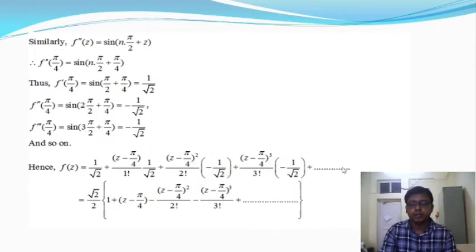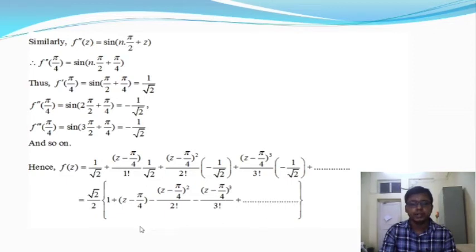So there are infinite number of terms. I will take the first 4 or 5 terms. You can take any 4, 5 or 6 terms; this is enough for finding the Taylor series expansion. Now simplifying this, we can take root 2 by 2 as common from the given terms. We get root 2 by 2 into 1 plus z minus pi by 4 minus z minus pi by 4 whole square by 2 factorial minus z minus pi by 4 whole cube by 3 factorial, and so on up to infinity.